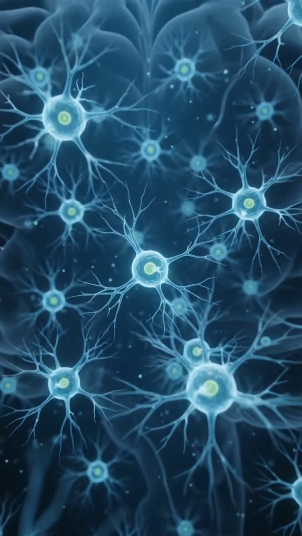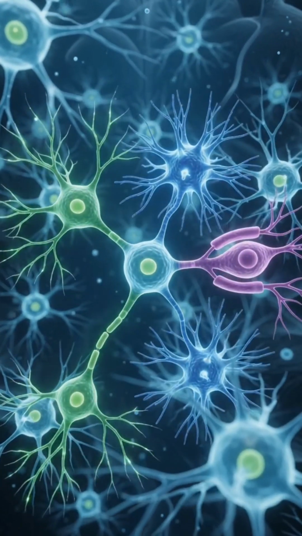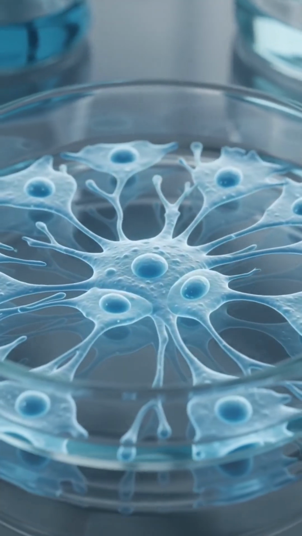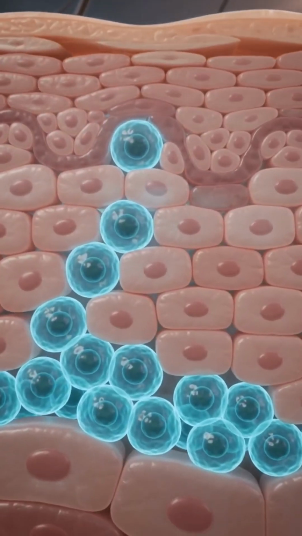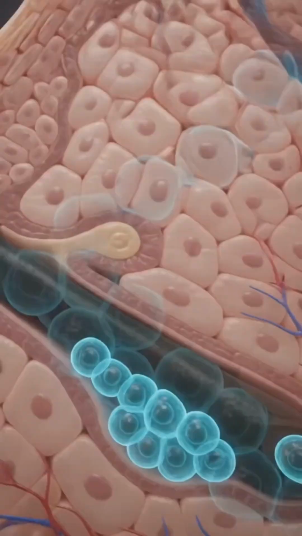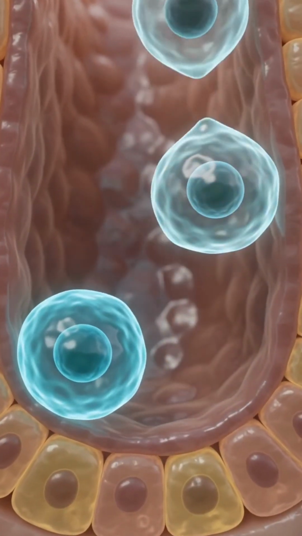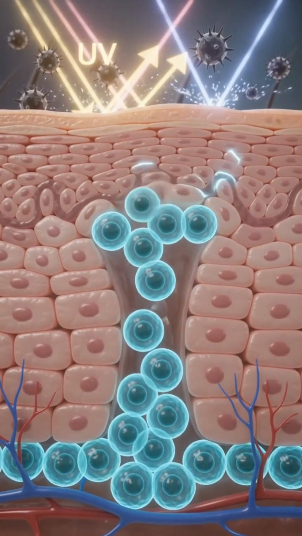Neural stem cells reside in the adult brain. They can differentiate into neurons and astrocytes. However, their isolation is medically invasive. iPSCs are a viable alternative. Epithelial and skin stem cells reside in the basal layer. They populate hair follicles and the intestinal lining. This ensures rapid turnover of tissues subject to constant stress.